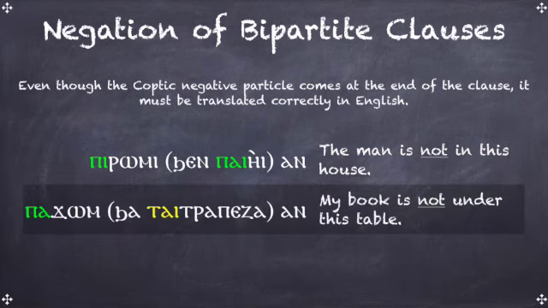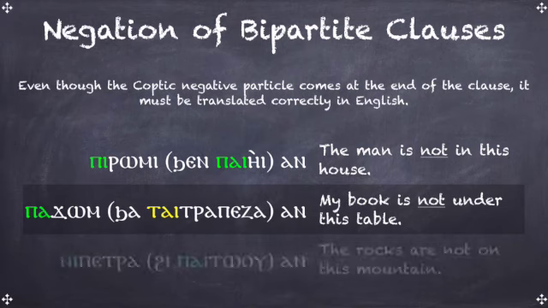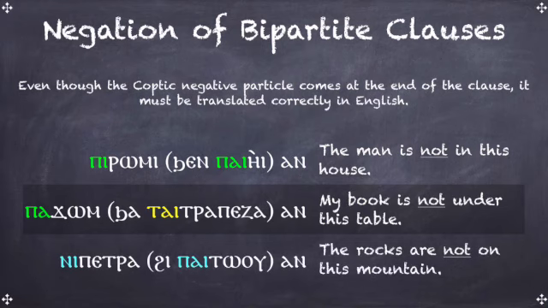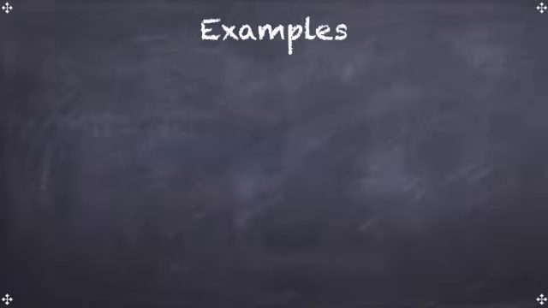Pagom Chen Tai Trapeza An. That means my book is not under this table. And the last example is Ni Petra Hi Pai To An, translated as the rocks are not on this mountain. Okay, more examples to end our lesson today.